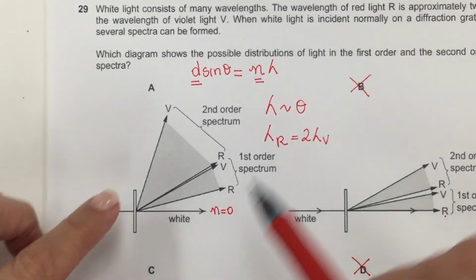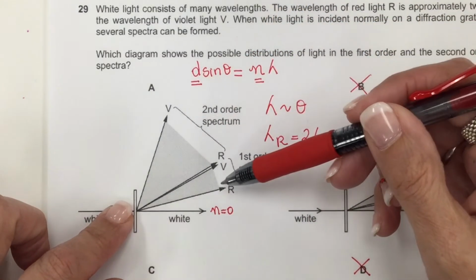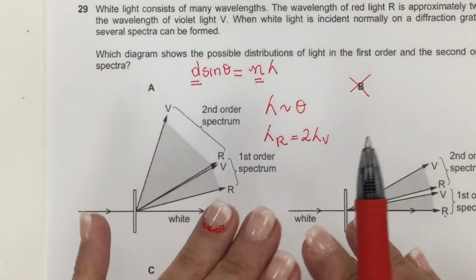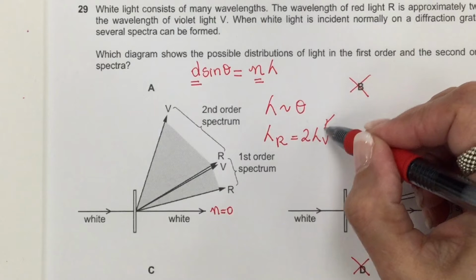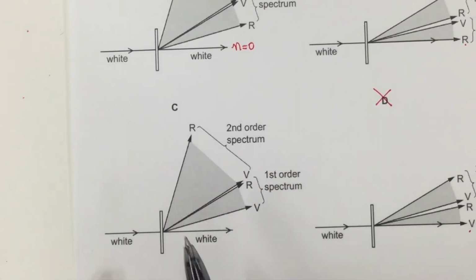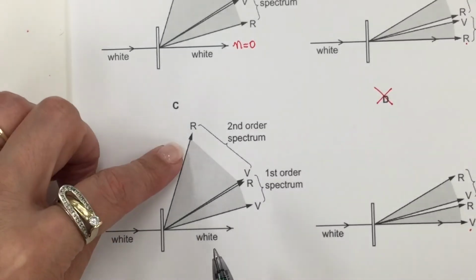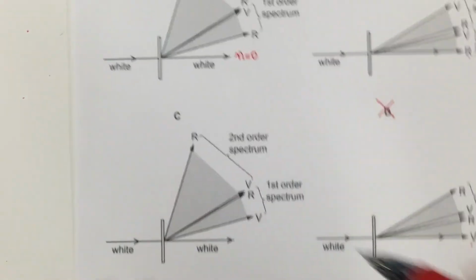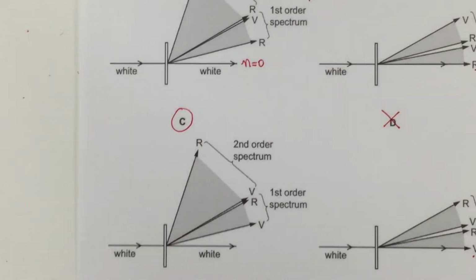So in option A, the angle for violet is greater than red. So this does not express what the beginning of the problem stated. Now the last one, it does show the angle of the red light is greater than the angle of the violet light. So this is correct.